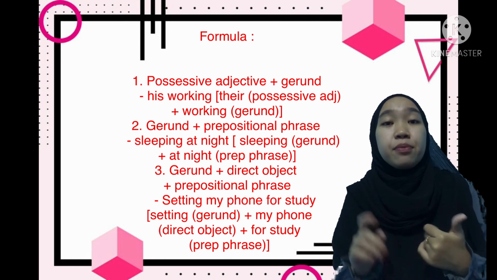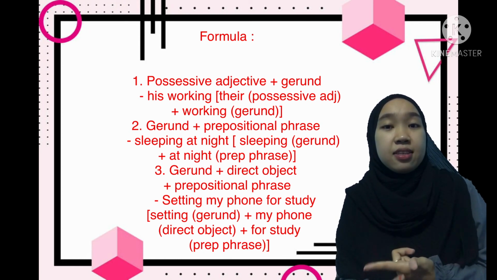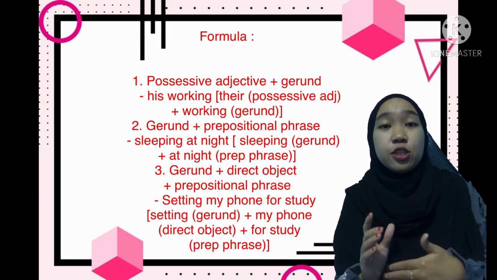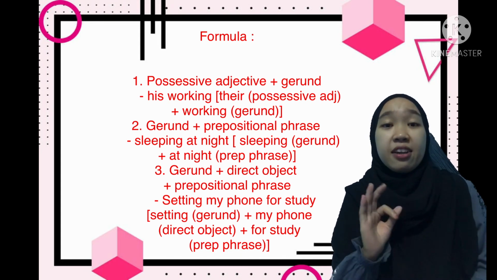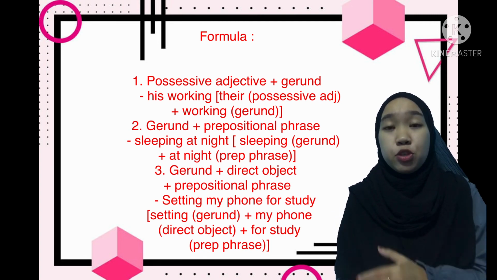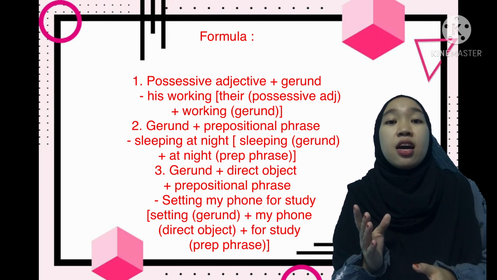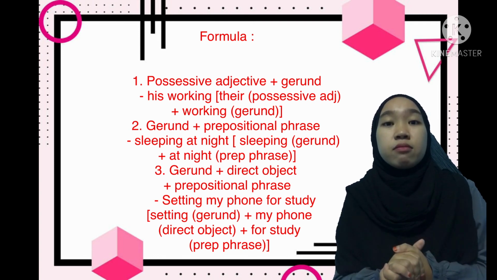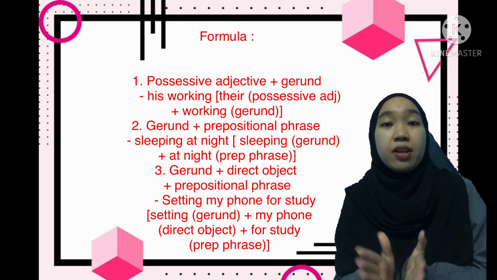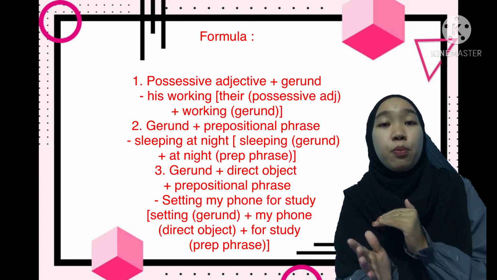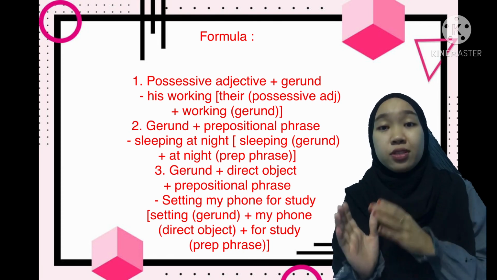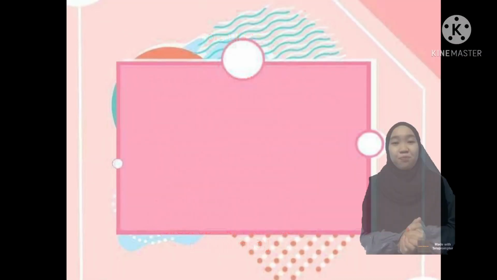And the second is gerund plus prepositional phrase. For example, sleeping at night. Sleeping as gerund and at night is prepositional phrase. And the third is gerund plus direct object plus prepositional phrase. For example, setting my point for study. Setting as gerund and my point is direct object, and for study is prepositional phrase.